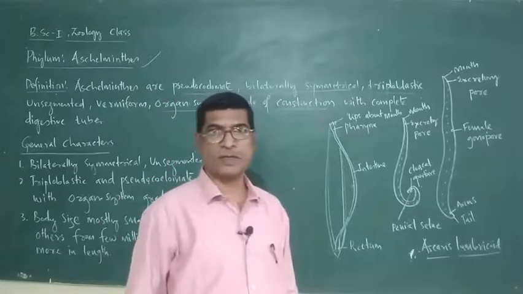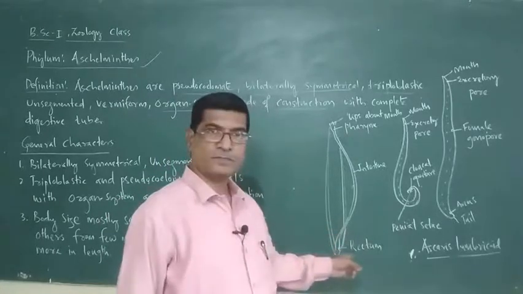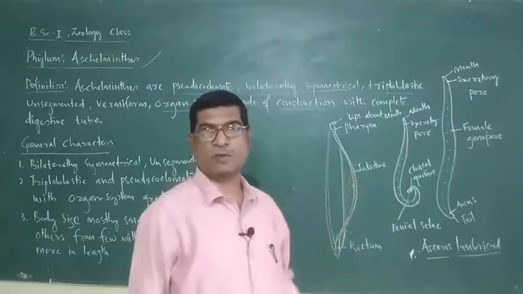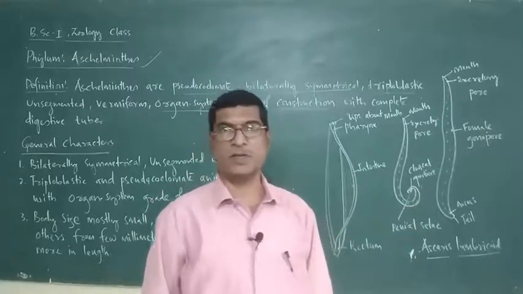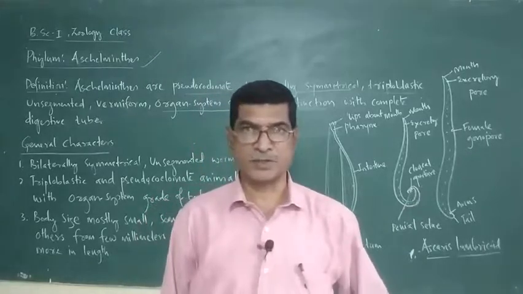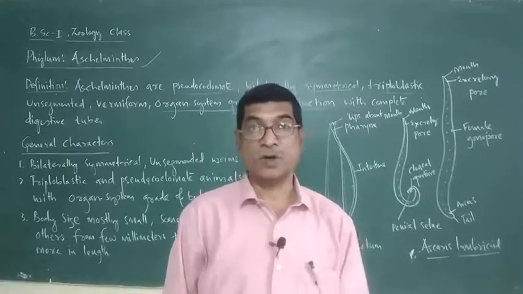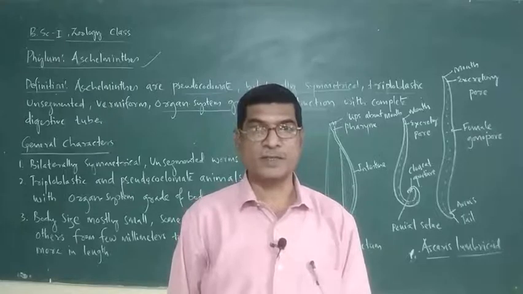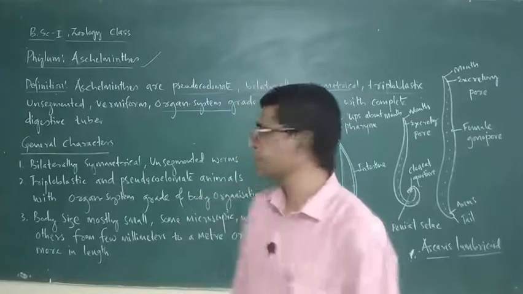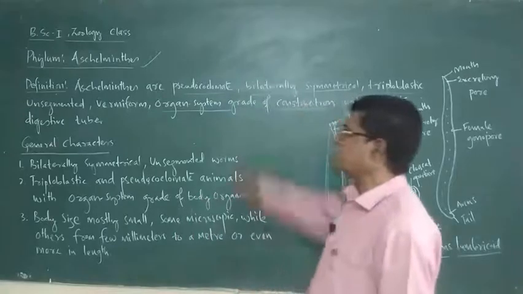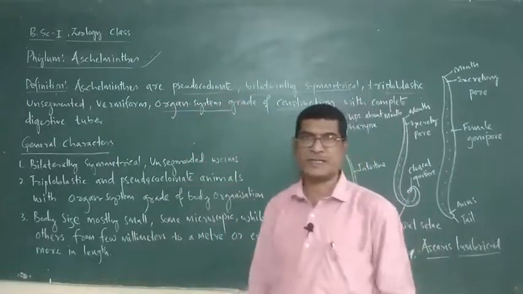Mouth is there, no anus. But here, mouth as well as anus, both are present. So such type of digestive system is called complete digestive system. So organ system grade of body organization started to appear from Aschelminthes onwards. So that's about the definition of Aschelminthes.